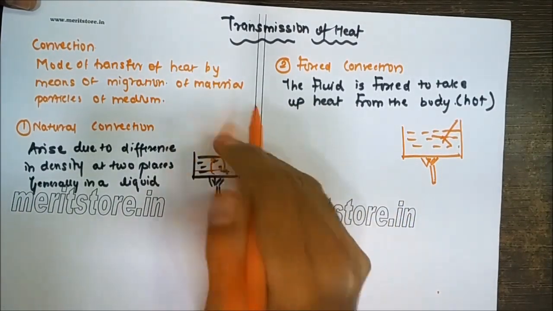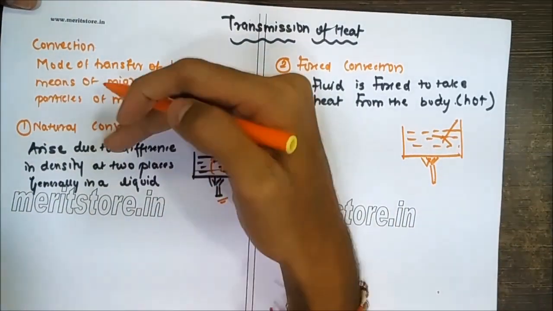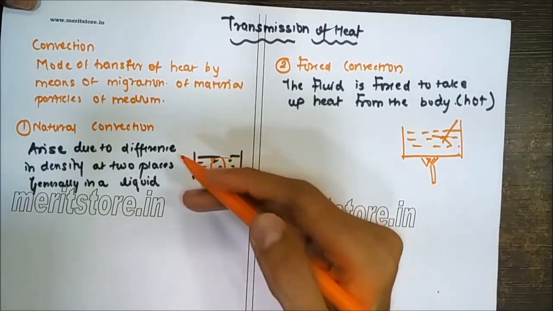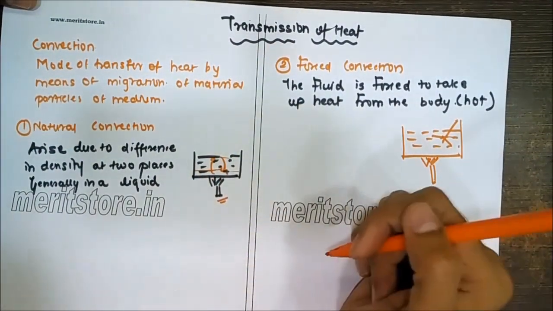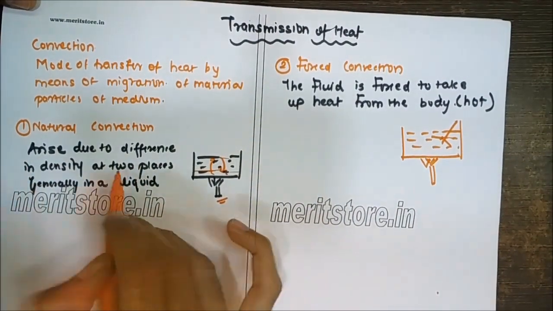So what happens inside the medium is that the particles are moving, one is moving from the lower end to the upper end, the other one is moving from the upper end to the lower end. As a result, convection takes place and the heat gets spread inside the entire material. So this is called natural convection, which arises due to the difference in the densities at the